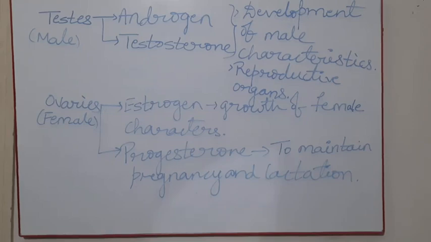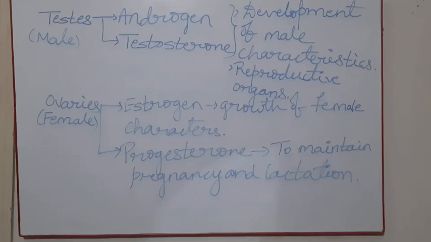Take down today's homework, students. Make a table with the names of endocrine glands, the hormones they produce, and their functions.